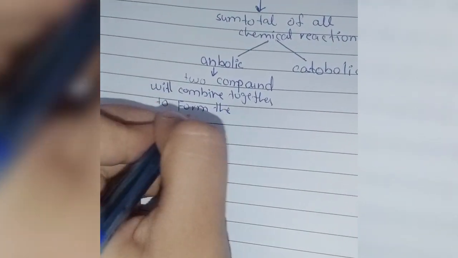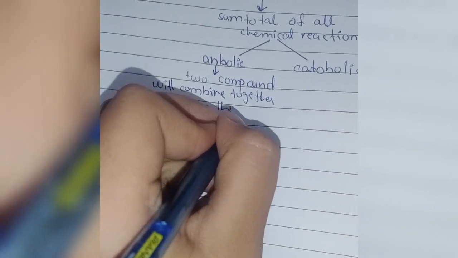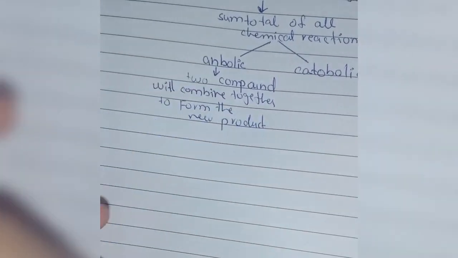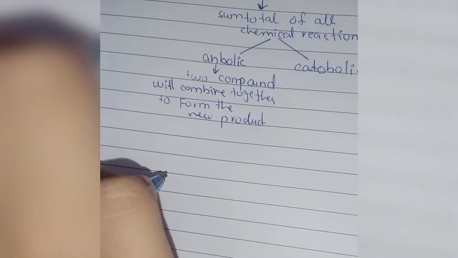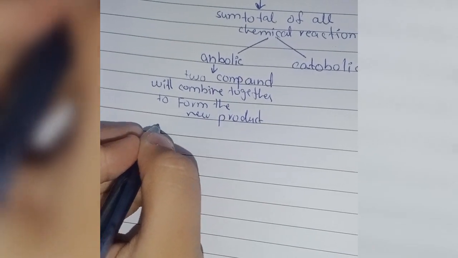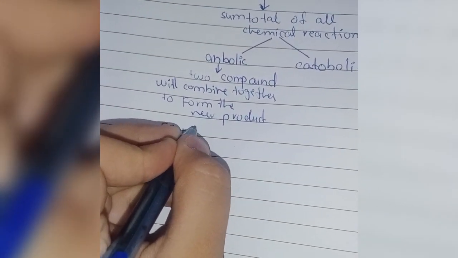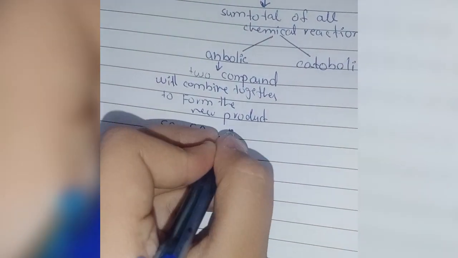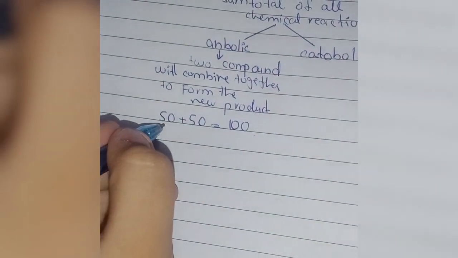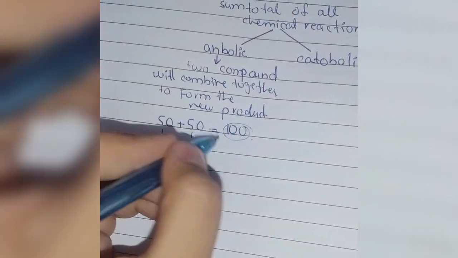Let me give you an example, like 50 plus 50, here it is 100. So you can say this is one compound and another compound making a new compound.